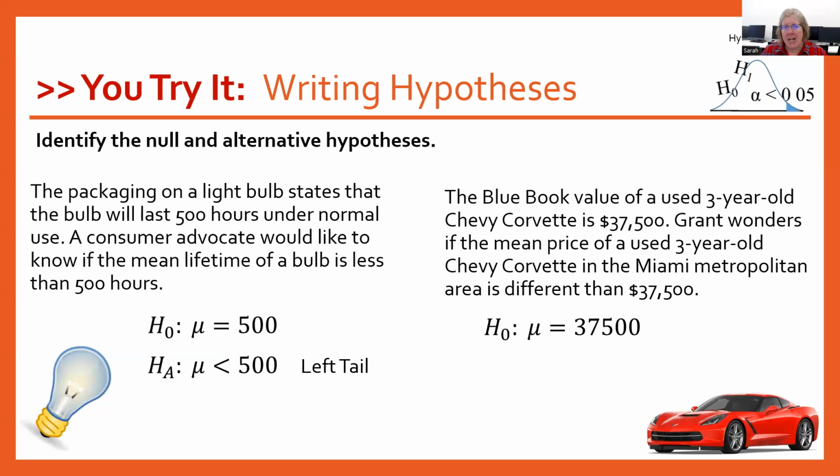And then Grant is challenging that claim, and he doesn't know if it's less than or greater than. He just doesn't think it's $37,500. And so the alternative is that mu is not equal to the $37,500. And that not equal means less than or greater than. So that gives us a two-tailed test here.